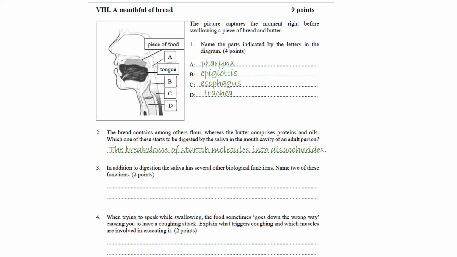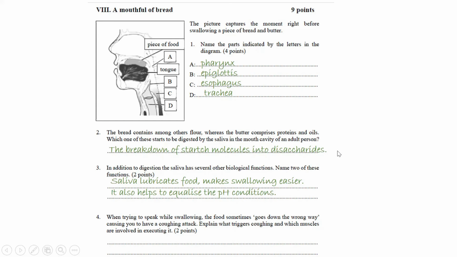So many things can be mentioned in here, but we need to pick 2. So I wrote saliva lubricates food, makes swallowing easier because it makes food slippery, and it also helps to equalize the pH conditions. But if you check the key, you can see that other answers are also accepted, like it helps us to equalize the temperature, it is also destroying bacteria and other pathogens, it forms a protective layer on the teeth, so all of these would be accepted.